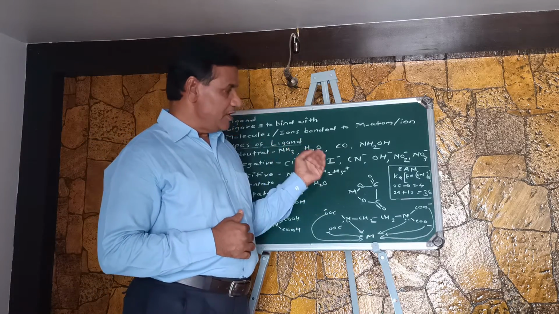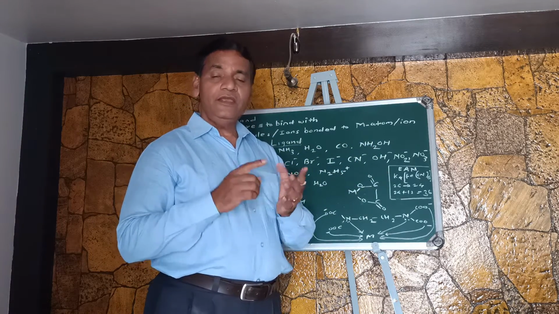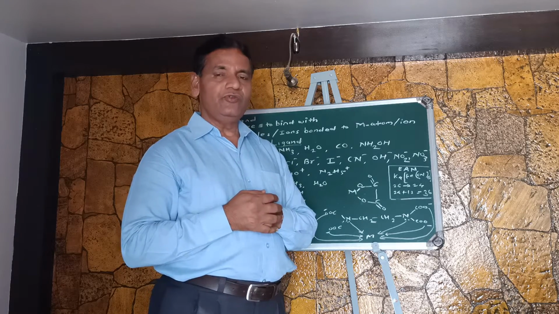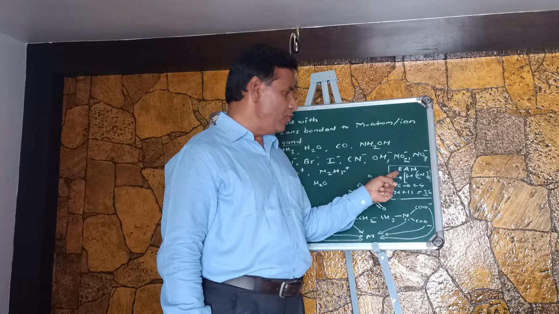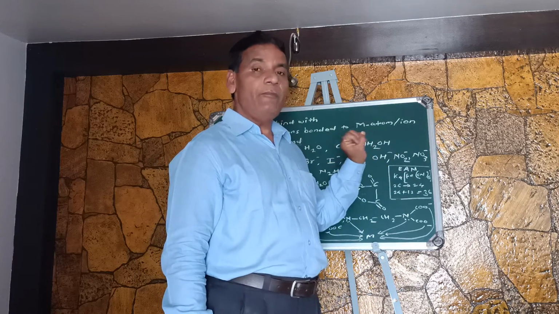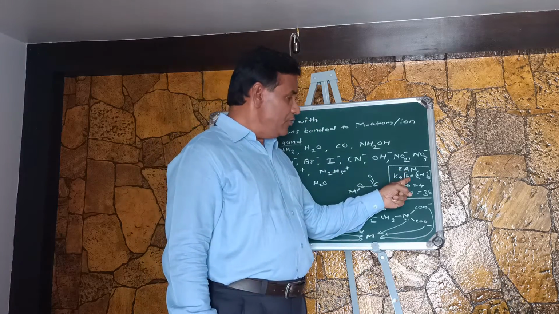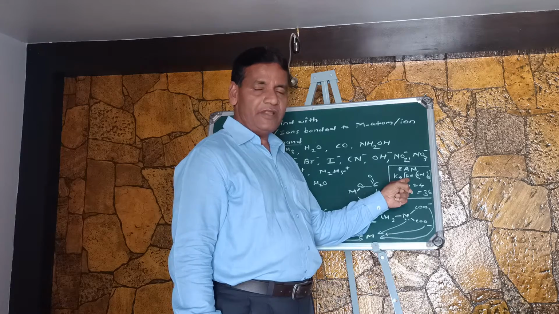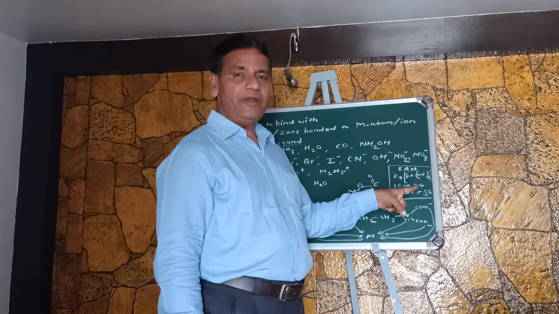After this there is one more point, that is the EAN rule, the effective atomic number rule. What does this rule suggest? If we think about K4[Fe(CN)6], this is a complex compound. When we think about this complex compound, Fe is the metal. Iron is the metal, and iron has atomic number 26.